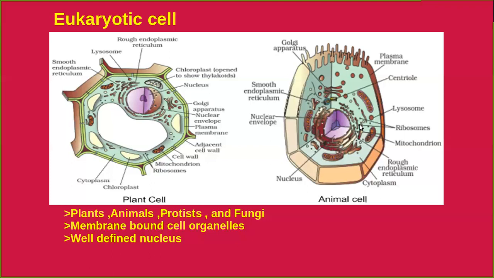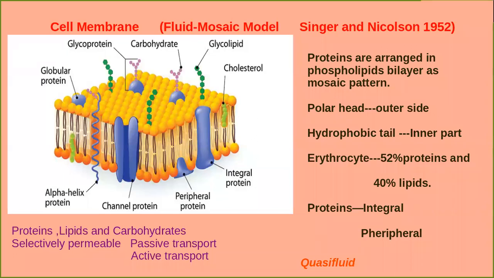So now I'm going to discuss in detail the structure of a plasma membrane. You are very familiar, the plasma membrane or cell membrane is the outermost layer of animal cells and the second layer of plant cells. Why? Because the plant cells actually have a well-developed cell wall. Now we are going to discuss in detail the structure of a plasma membrane.